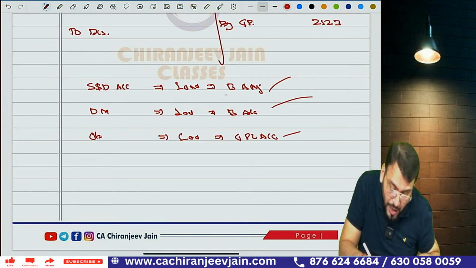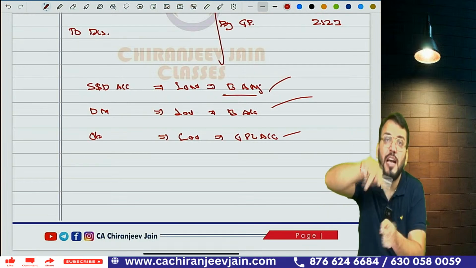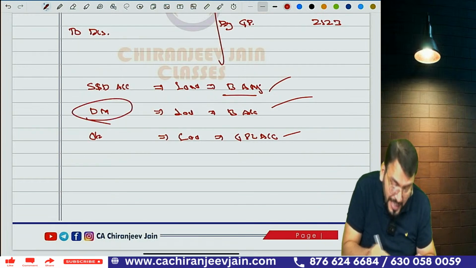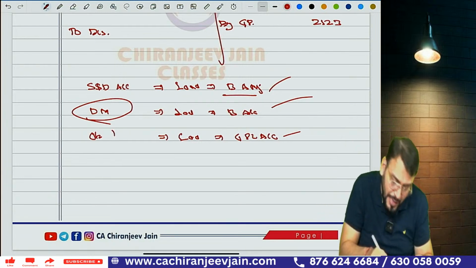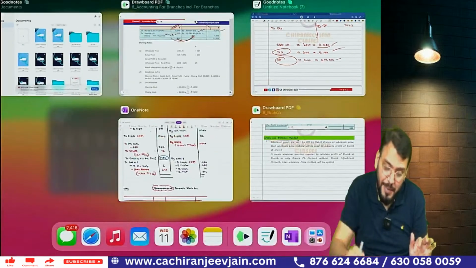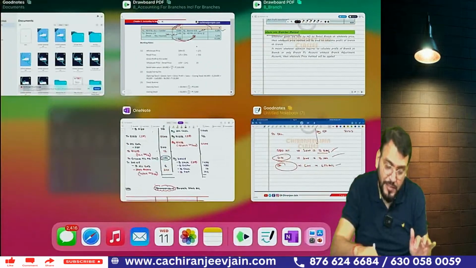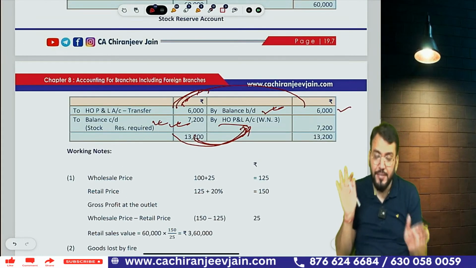When I am saying stock and debtor method, then opening stock reserve and closing stock reserve is transferred to branch adjustment account. When I am saying debtor method, opening stock reserve and closing stock reserve is transferred to branch account. Any other method, load is transferred to general PL account. Because this is any other method, you can see in the solution, they have written to general PL account or HOPL account. Got this fine?